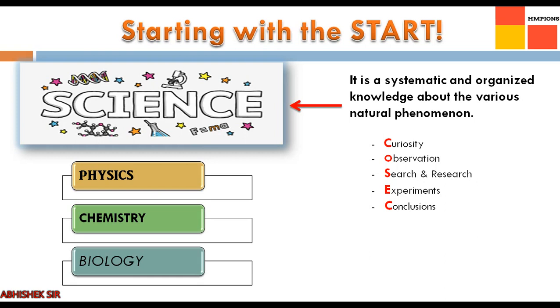Moving on to the next part, that is various parts of science. Now, the knowledge of science can be divided into 2 broad categories. The first broad category is biological science. So we'll start from the bottom most. The science which deals with the behavior of living things are called biological science.